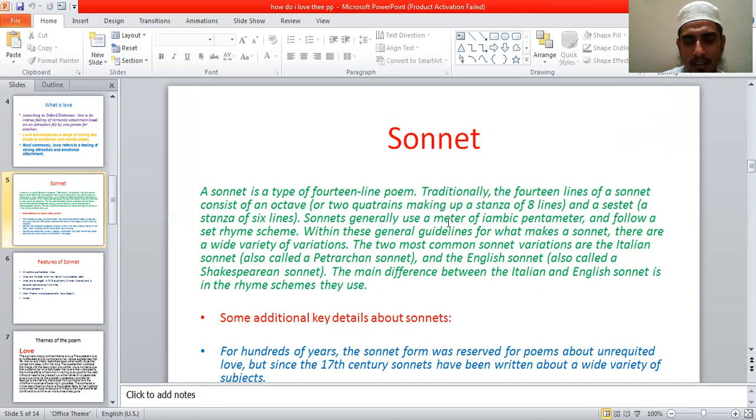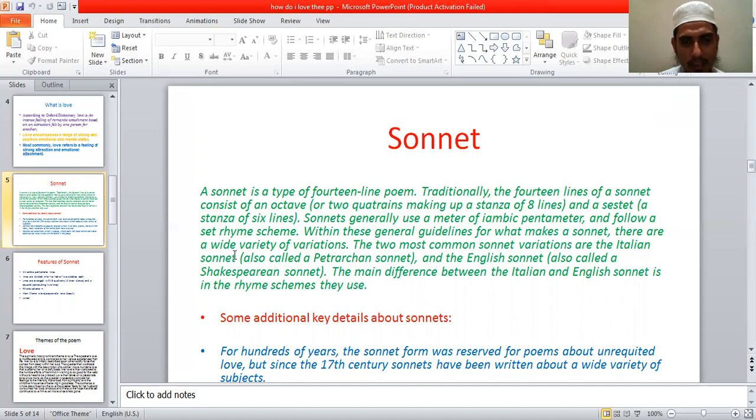These sonnets are generally written in iambic pentameter lines and follow set rhyme schemes. There are some types of sonnet: Petrarchan sonnet, Italian sonnet, Shakespearean sonnet, Spenserian sonnet. Within these general guidelines, there are a wide variety of variations.